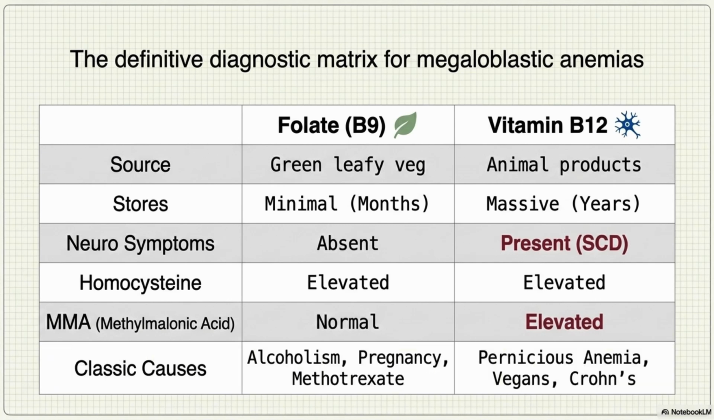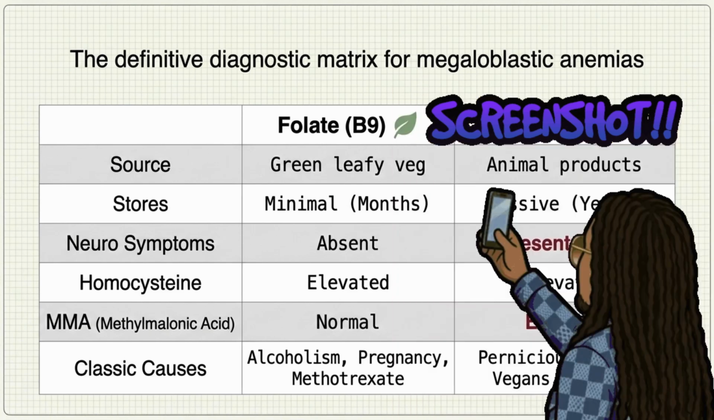Classic causes for folate: think alcoholism, pregnancy, and methotrexate. For B12, think pernicious anemia, vegans, and Crohn's. Take a screenshot of this matrix.